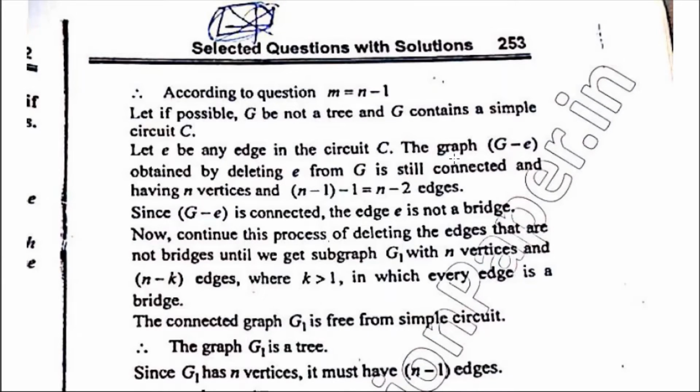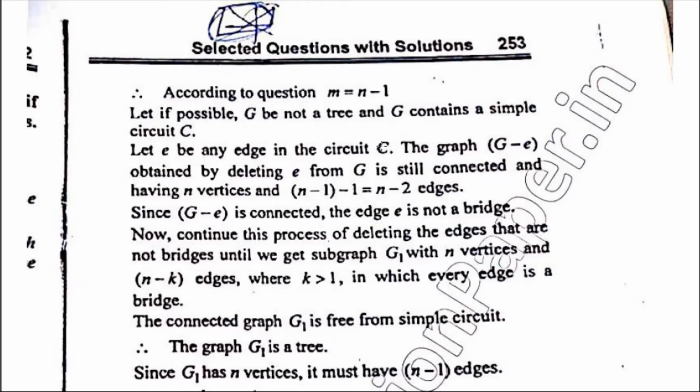So if I consider the graph G minus e, meaning from the graph G I am deleting the edge e, then the number of vertices in G minus e will remain the same because I am deleting just an edge but not the vertices. G minus e is a connected graph. Why?